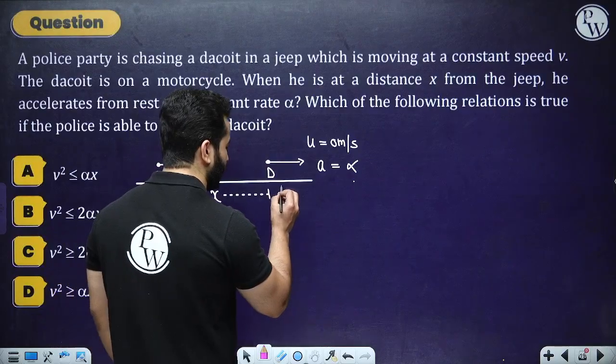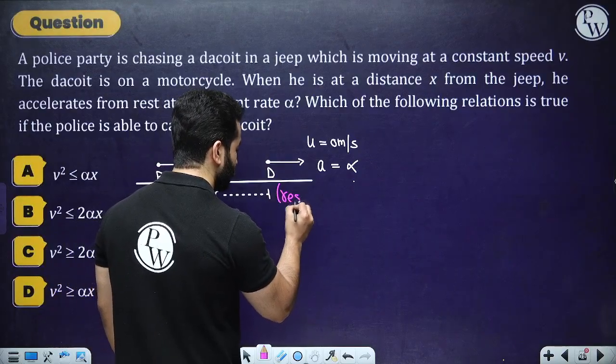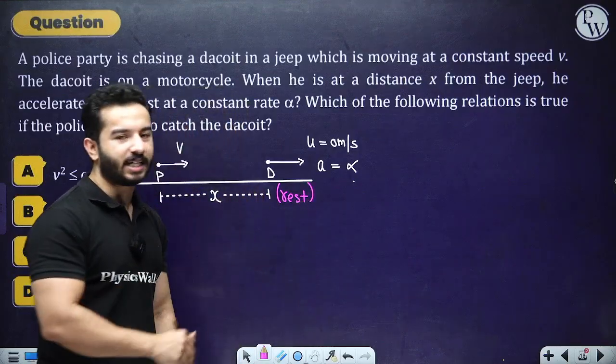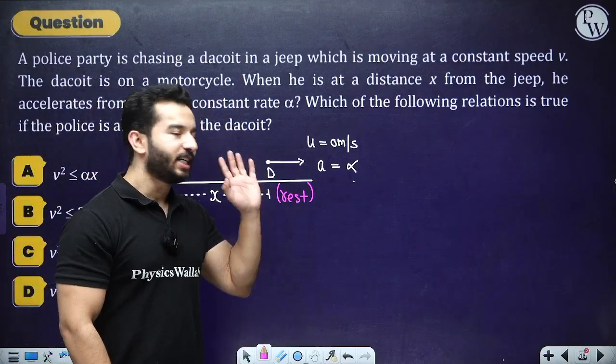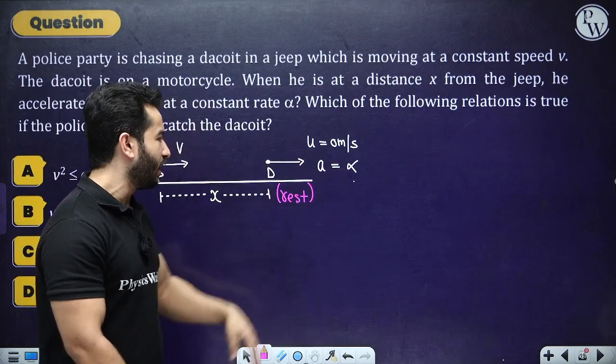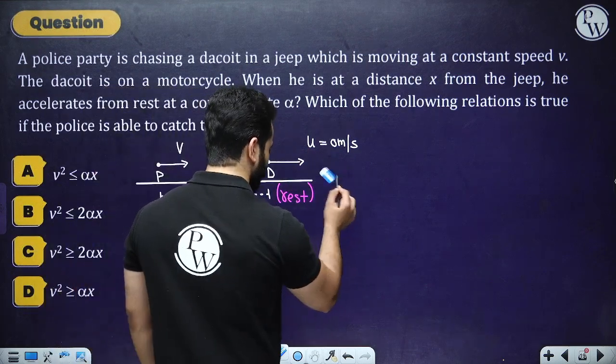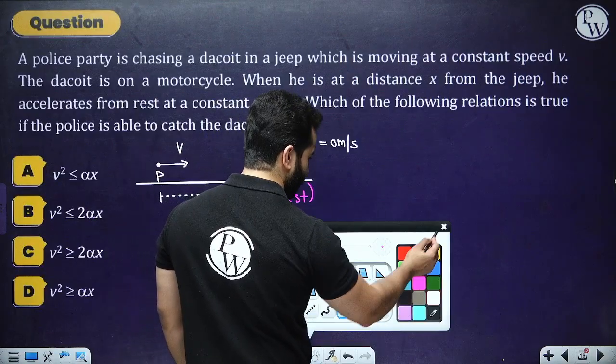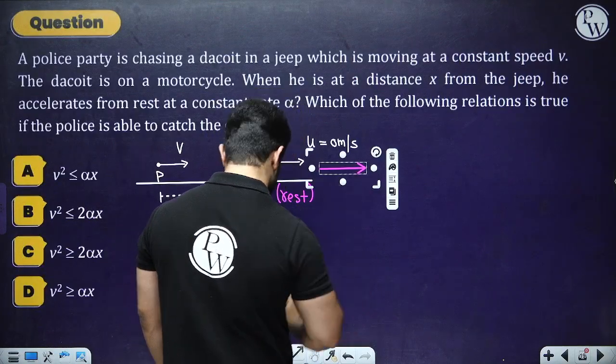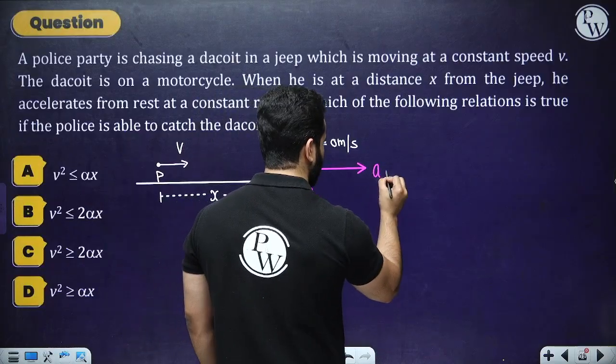Let's assume the dacoit is at rest. You are going to say, sir, how can you assume it? It is not at rest. Its initial velocity is 0, but it is moving with an acceleration of alpha over here.